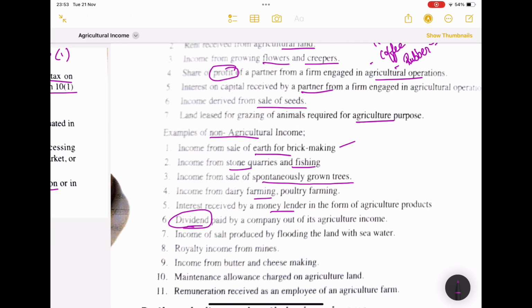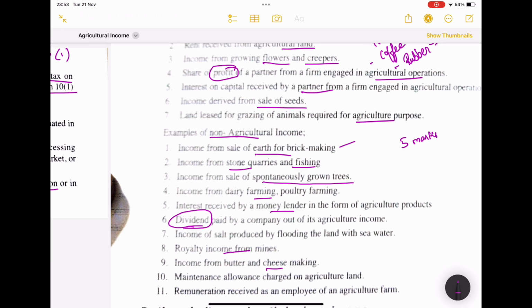Income from salt producing, royalty, butter and cheese making, remuneration to the employees. So farmers won't get any remunerations, guys, only employees will get that. Okay, these are a few examples related to agricultural income and non-agricultural income. So why are we discussing this? Probably for a 5 marks question there is a possibility of asking this question.